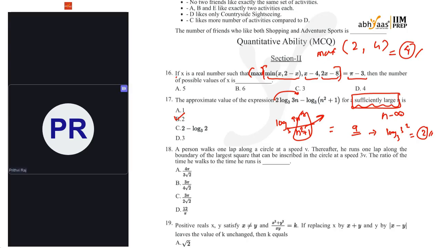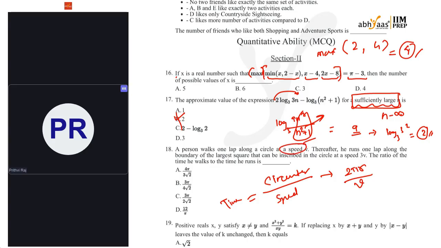Next one. A person walks one lap along a circle at a speed v. Thereafter, he runs one lap along the boundary of the largest square that can be inscribed in the circle at a speed 3v. The ratio of time he walks to the time he runs is. It is nothing but circumference by the speed. First of all, circumference of the circle is 2 pi r divided by v. That is the time taken by the person.